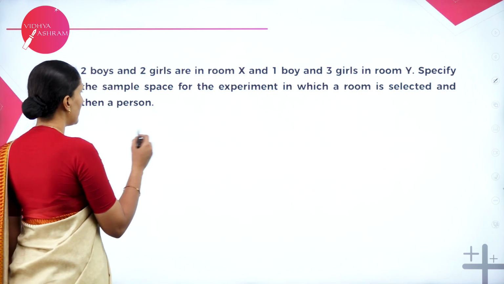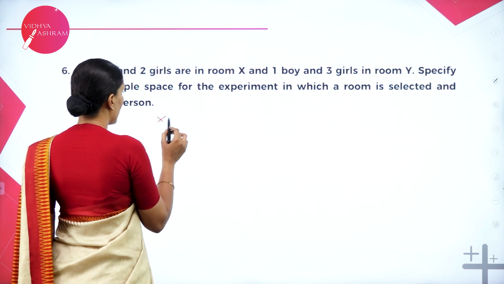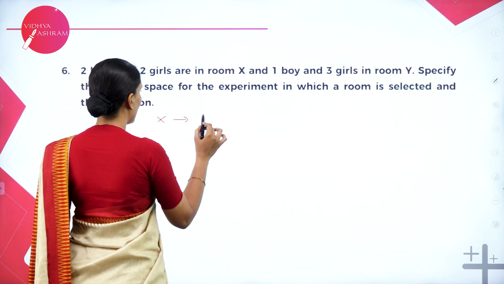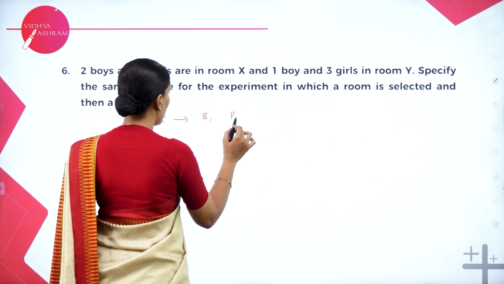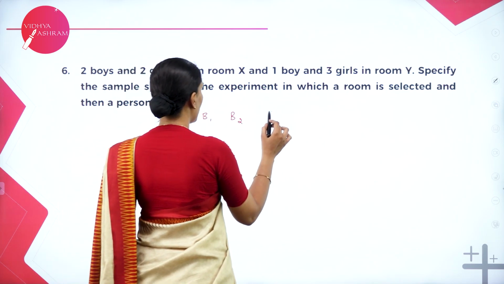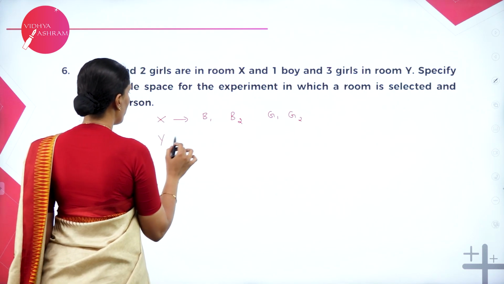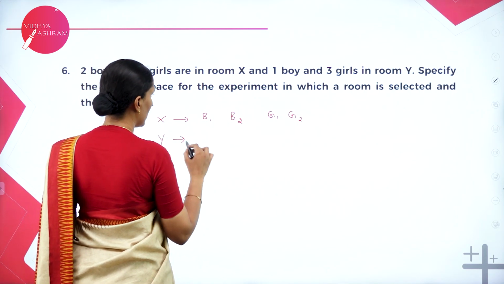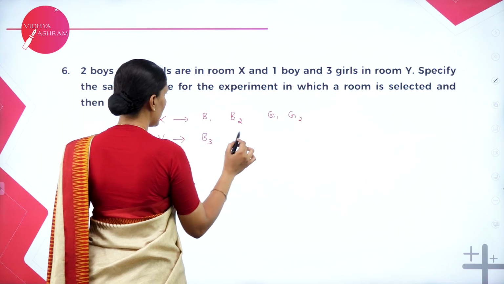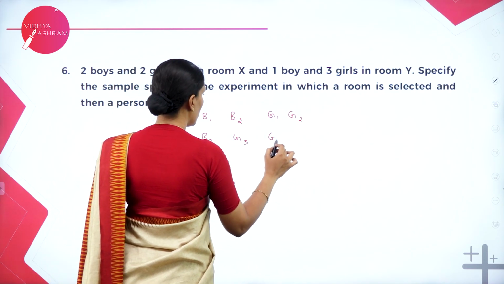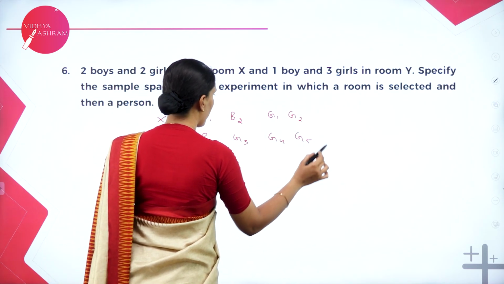So let room X contain 2 boys, B1, B2, and the girls be G1, G2. Next, room Y contains 1 boy and 3 girls, so let these be B3, G3, G4, G5.